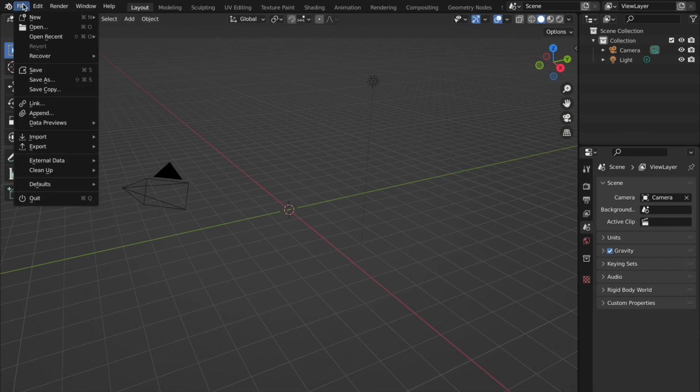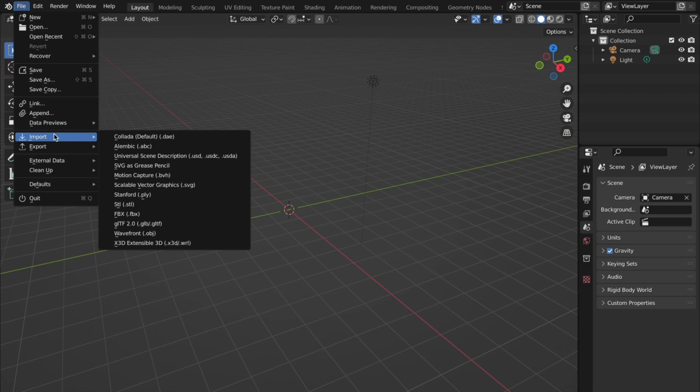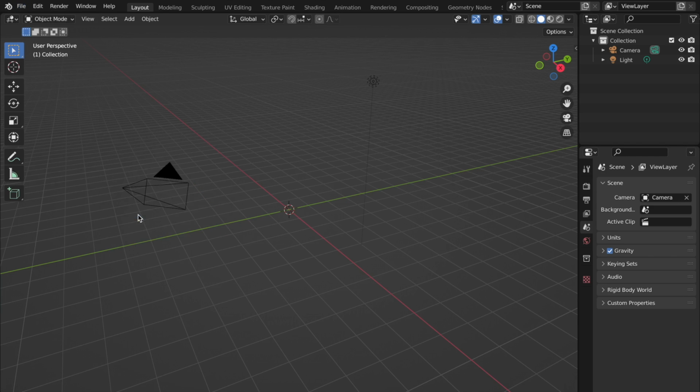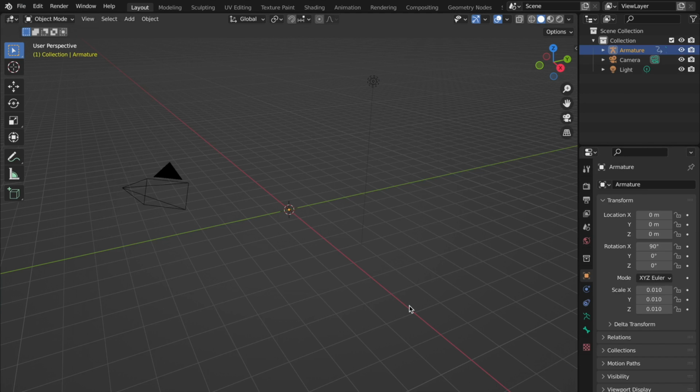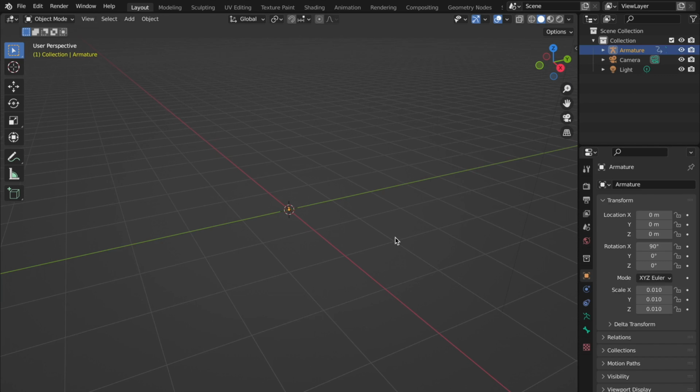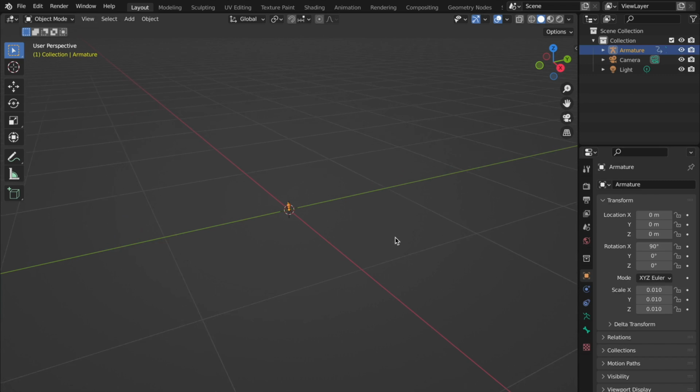Now what we want to do is import our FBX file. So we just go to import up here and then to FBX. Then we will go here and we got our Rumba dancing FBX that we just have created, and are going to click import.